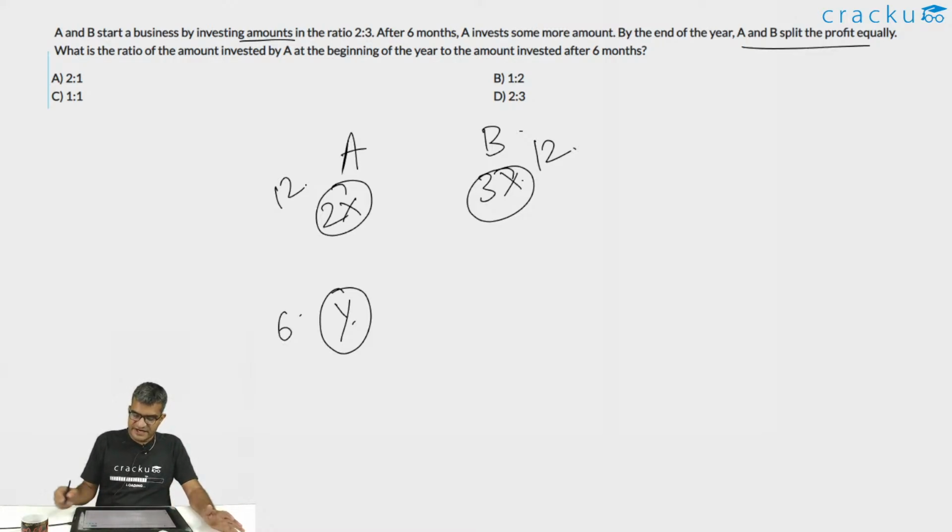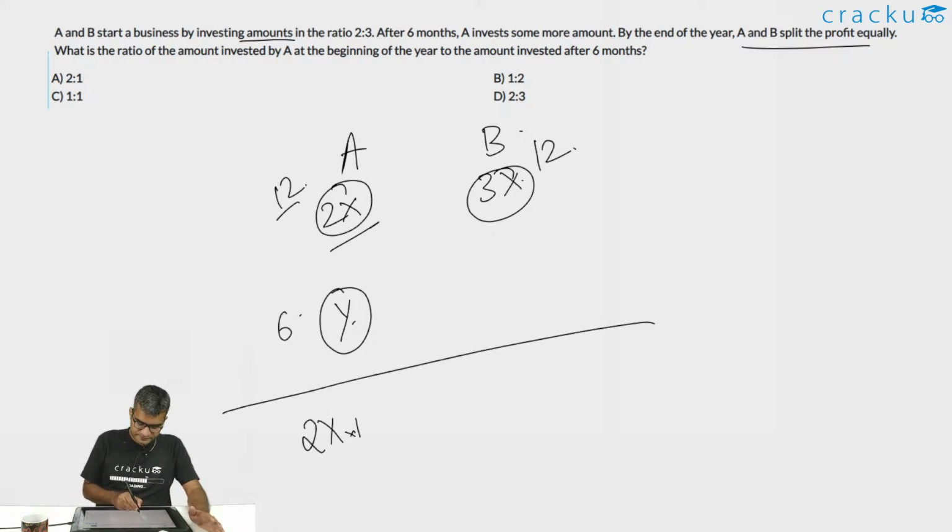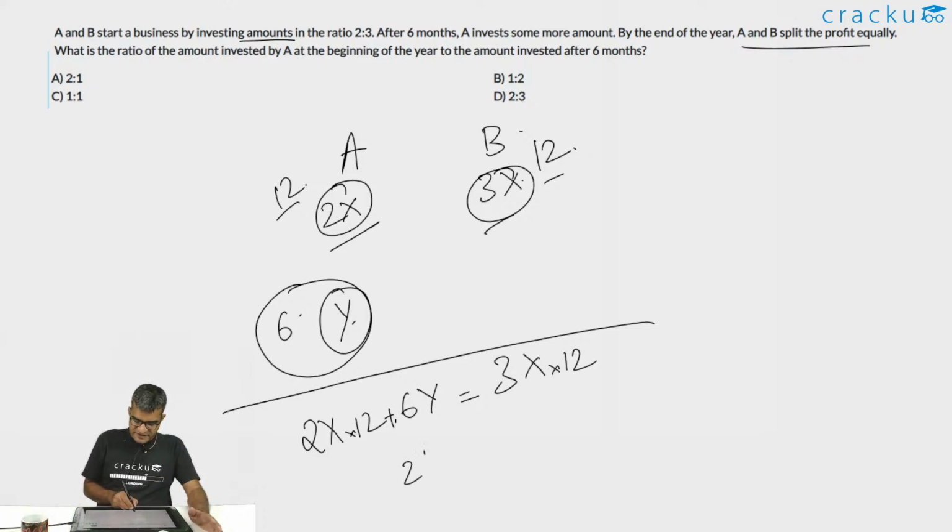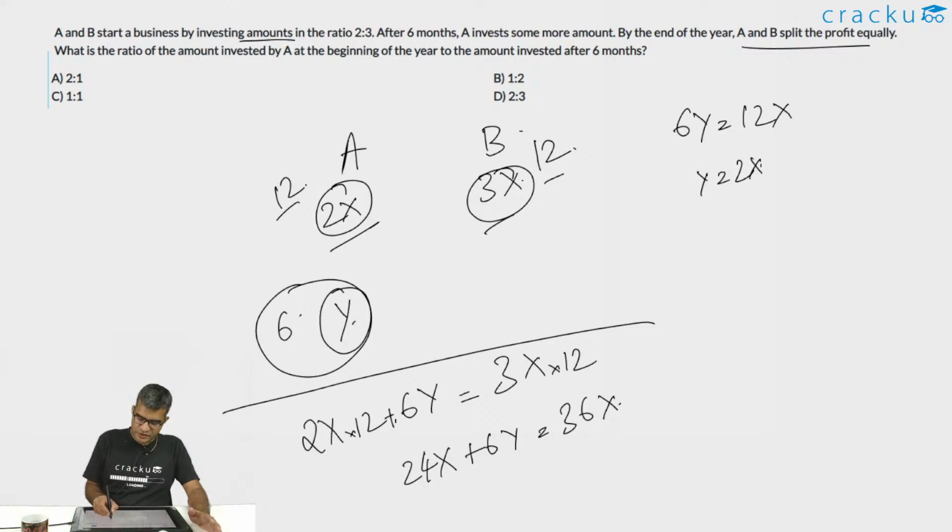By the end of the year, A and B split the profit equally. What is the ratio of the amount invested by A at the beginning of the year to the amount invested by A at the end after 6 months? So what is the total investment of A? That is 2x into 12 plus 6 into y. This is equal to the total investment by B, which is 3x into 12. This is 24x plus 6y is equal to 36x, or 6y is equal to 12x, or the value of y is equal to 2x.